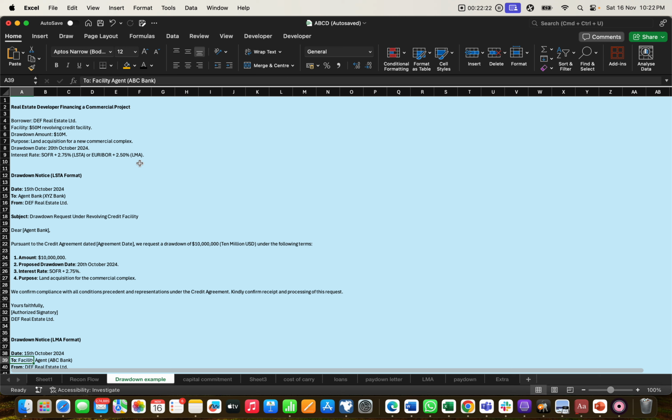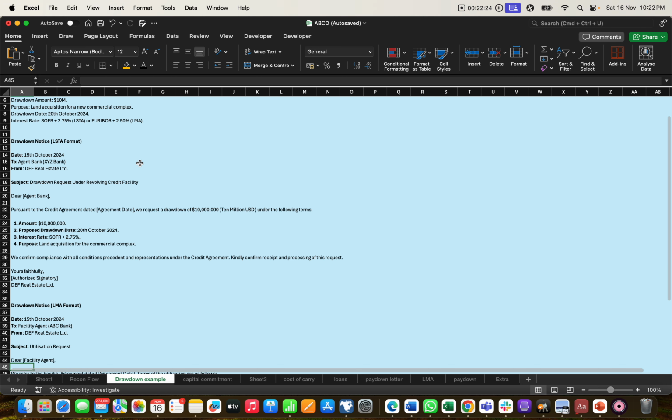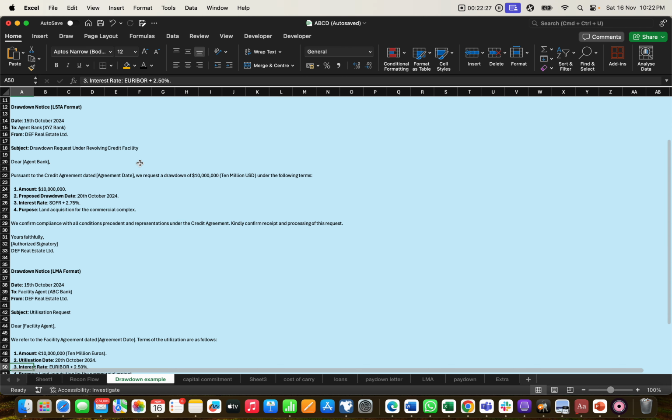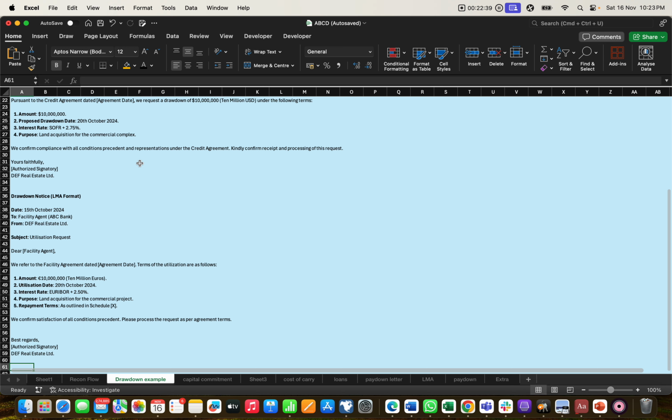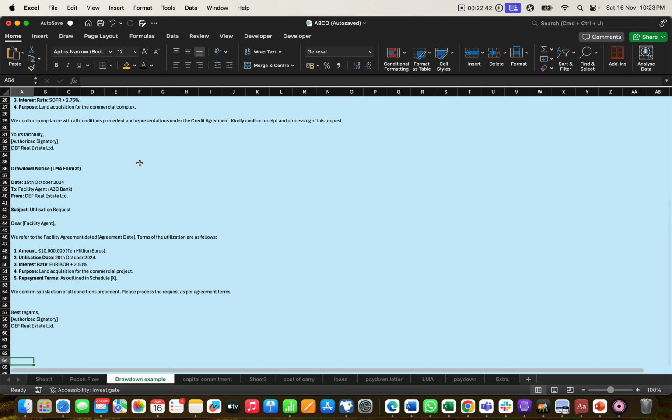He requests the agent bank and mentions the amount, purpose, and interest rate, and also a note that as per the agreement, we can withdraw the money. For this second example, the line number 36 is an example of the LMA market. The same draft he prepared can be used.